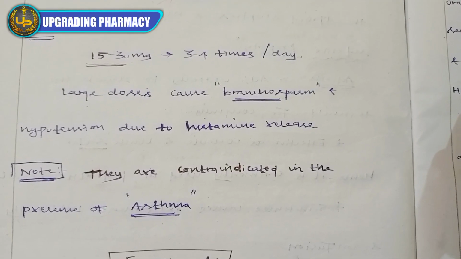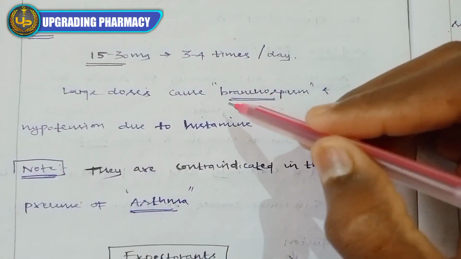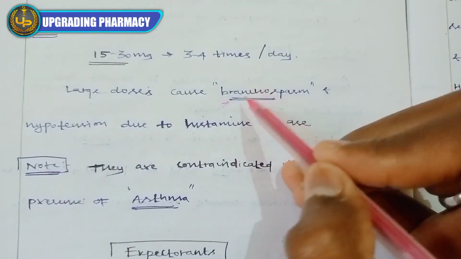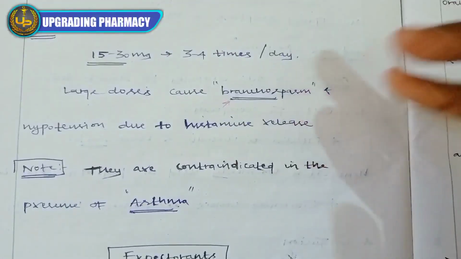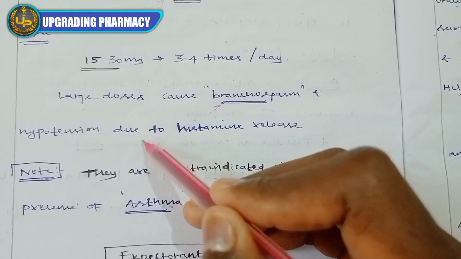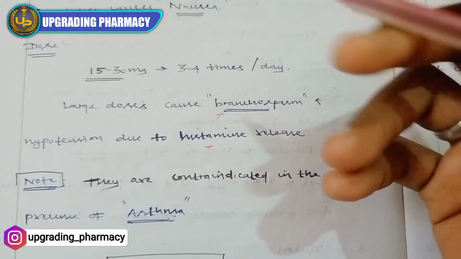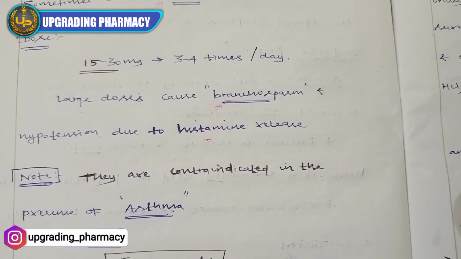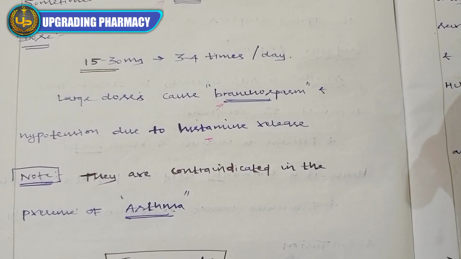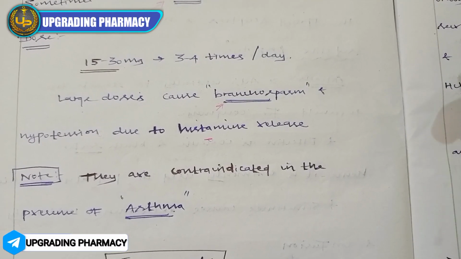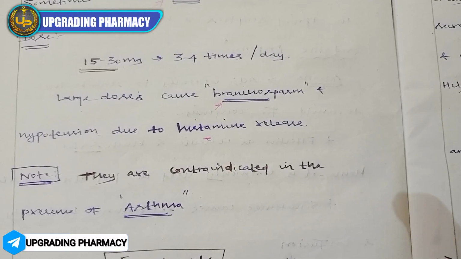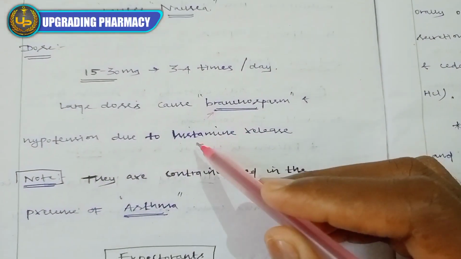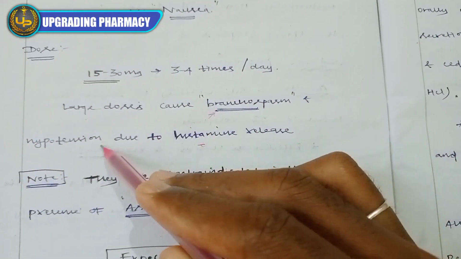Large doses cause bronchospasm, which means contraction of the bronchial smooth muscles, and hypotension. Both are relevant, and they are due to histamine release. At large doses, histamine is released, so it will cause bronchospasm and hypotension. Histamine dilates the blood vessels, so the blood pressure falls. That is the reason why histamine causes bronchospasm and hypotension.